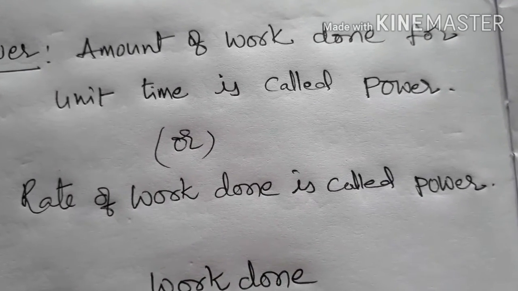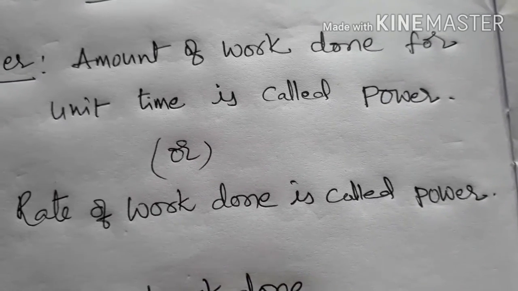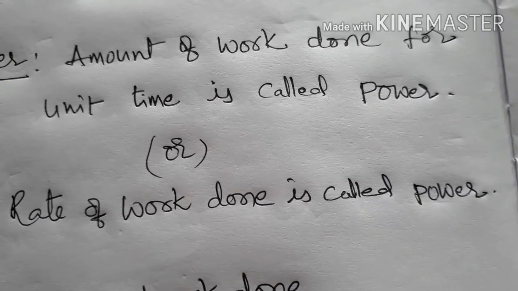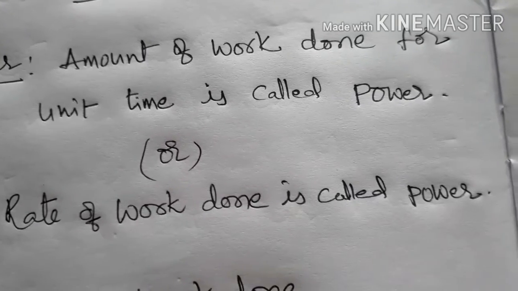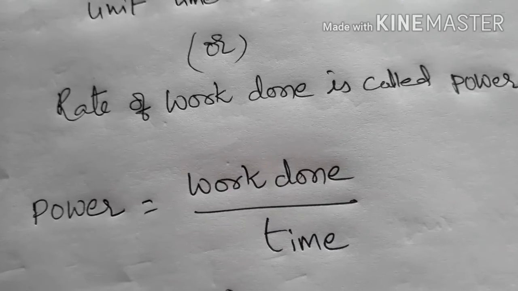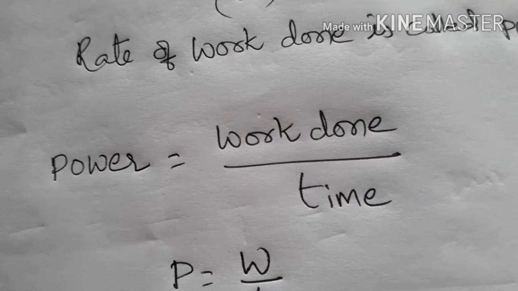For the same amount of grains to grind, the machine which takes less time is the powerful machine. In such a way we can say work done over time is called power.